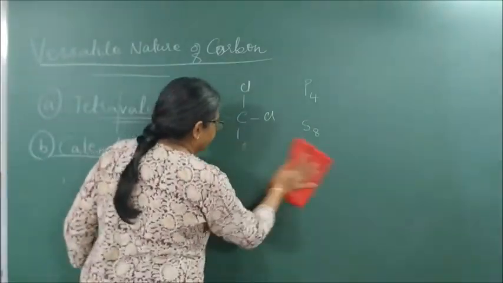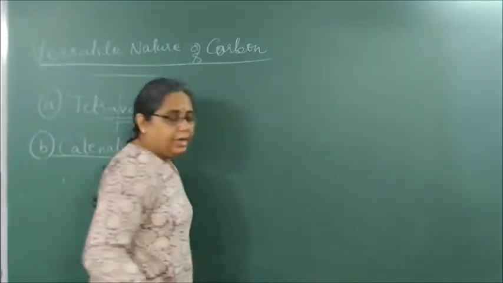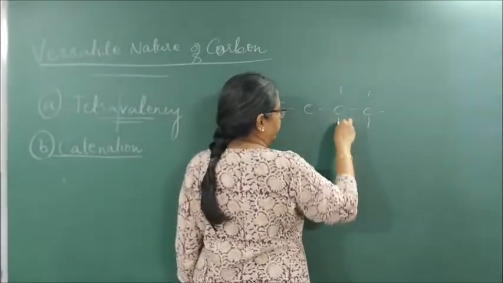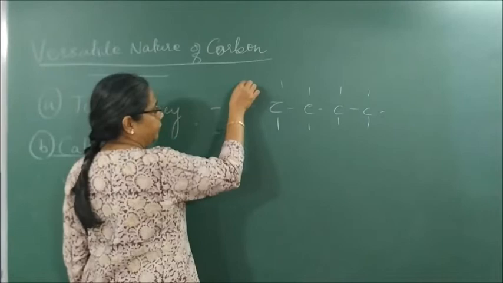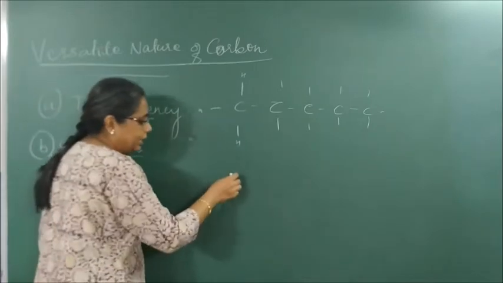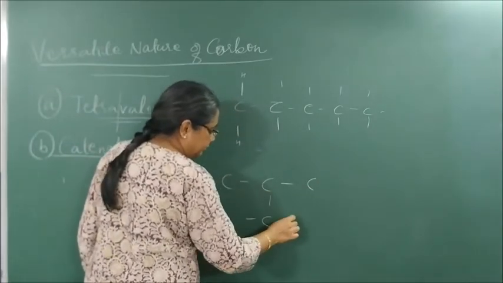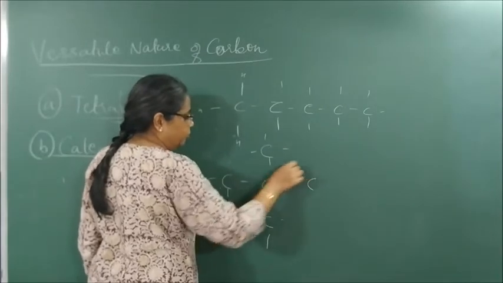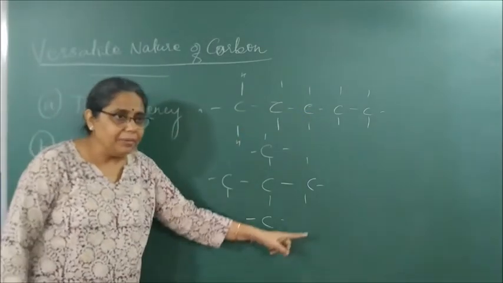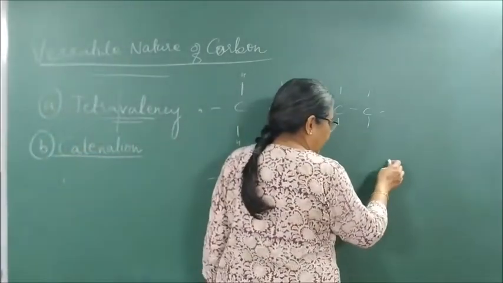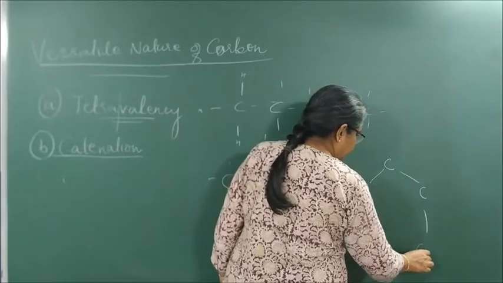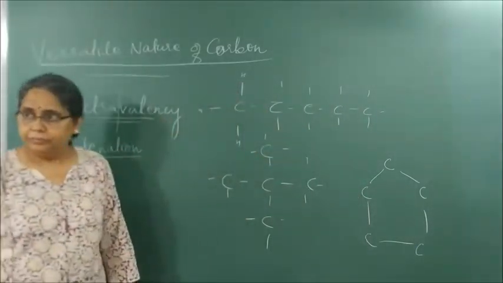It can be a straight chain. Now see, I'll explain it here. It can be a straight chain like this. You can have a chain of 5 carbon atoms like this. Whatever I have put here, it should all have hydrogen, most of the time. Linear chain, I can even have a structure like this. It becomes what chain? Branched chain. 5 carbon atoms straight. This is 5 carbon atoms branched. Or I can even have a 5 carbon atom structure like this. This is also 5. Yes or no?